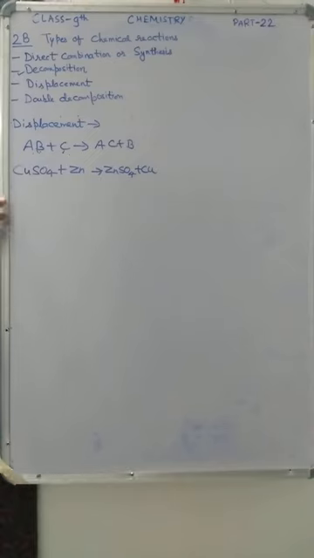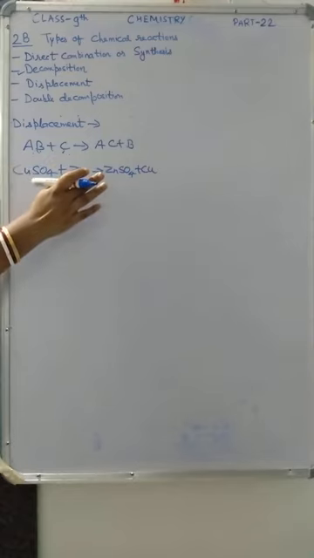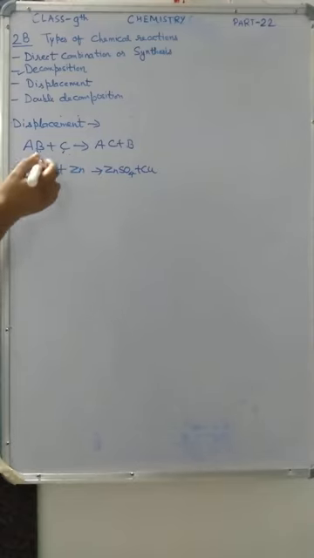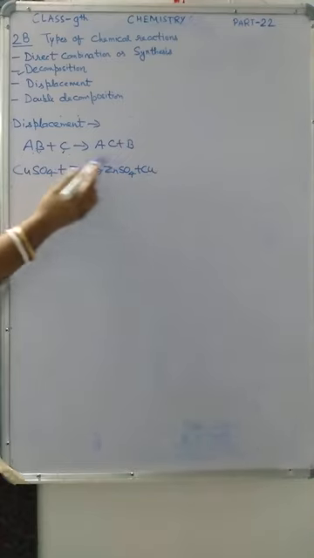Now in this reaction, take a solution of copper sulfate in a beaker, add a few pieces of zinc, and mix it well with a rod. The blue color of the solution gradually fades and soon the solution becomes colorless. At the same time, reddish brown particles of copper settle down in the beaker.